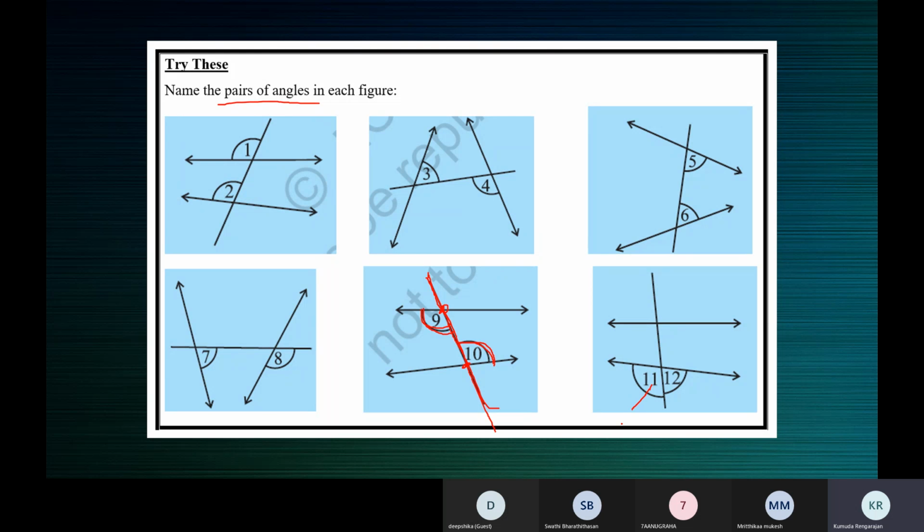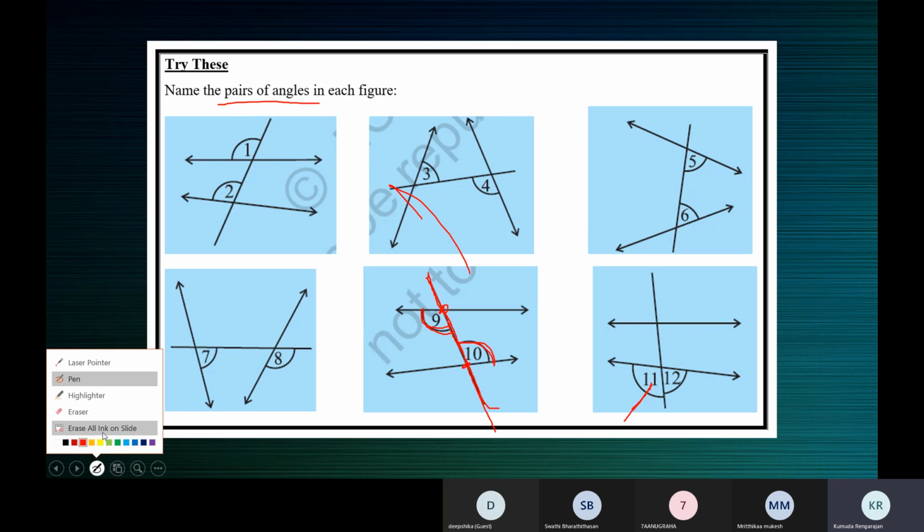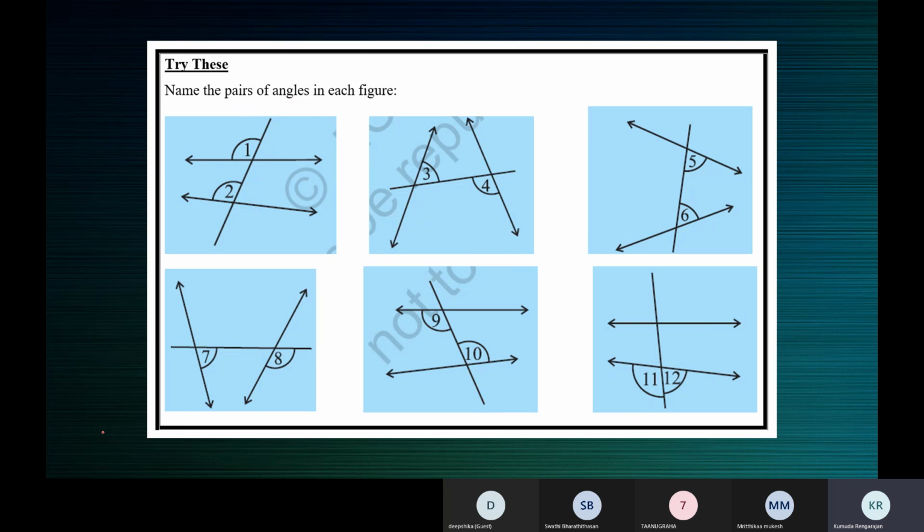Angle 11 alone can be called an exterior angle. But one angle alone cannot be called an alternate angle. One angle alone cannot be a corresponding angle. Two angles are corresponding angles if they lie on the same side of the transversal, if they have different vertices, and if one of them is an interior angle and the other is an exterior angle.